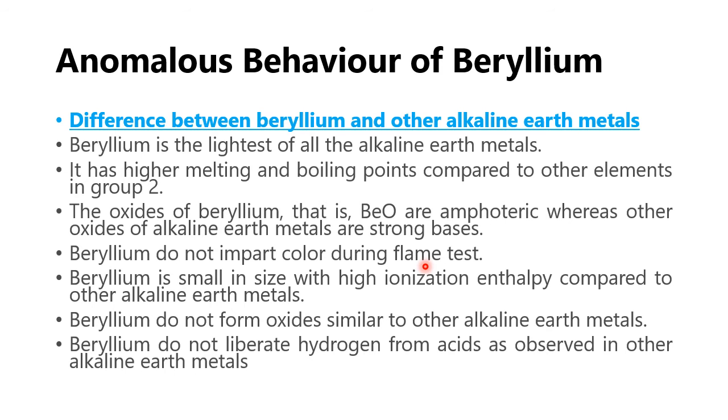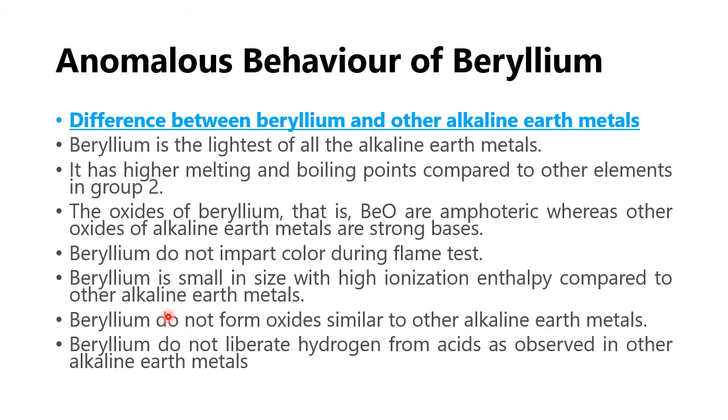It is because of what? Its small size. Electrons will not show interest in exciting to the other level. Therefore, they remain in the ground state. That means we have to heat a lot. That is one reason. The second is that it goes to such an area where its corresponding wavelength will not match with the visual spectrum. That's the reason. Beryllium is small in size with high ionization enthalpy compared to other alkaline earth metals.